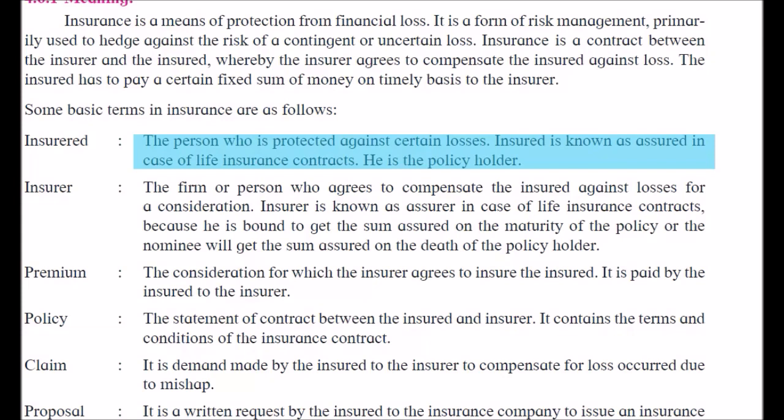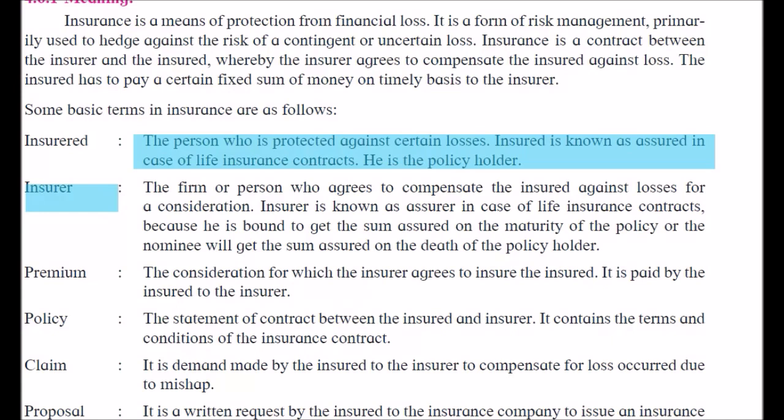And who is the insurer? The company that agrees to pay compensation on the happening of a specific event against the payment of regular premium is called the insurer. So insured means the policy holder, and the insurer is the company which is going to pay compensation on the happening of a specific event against the payment of regular premium.